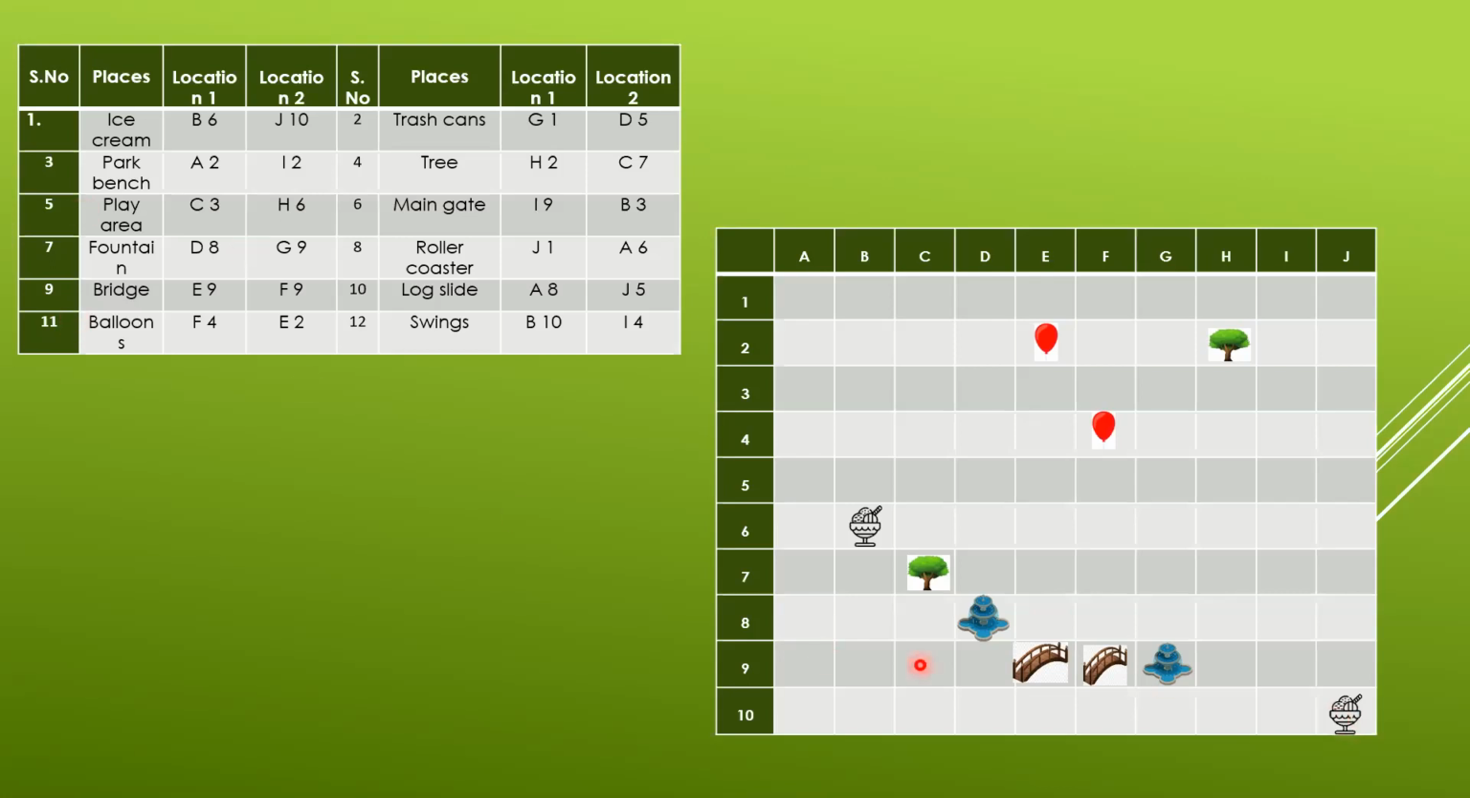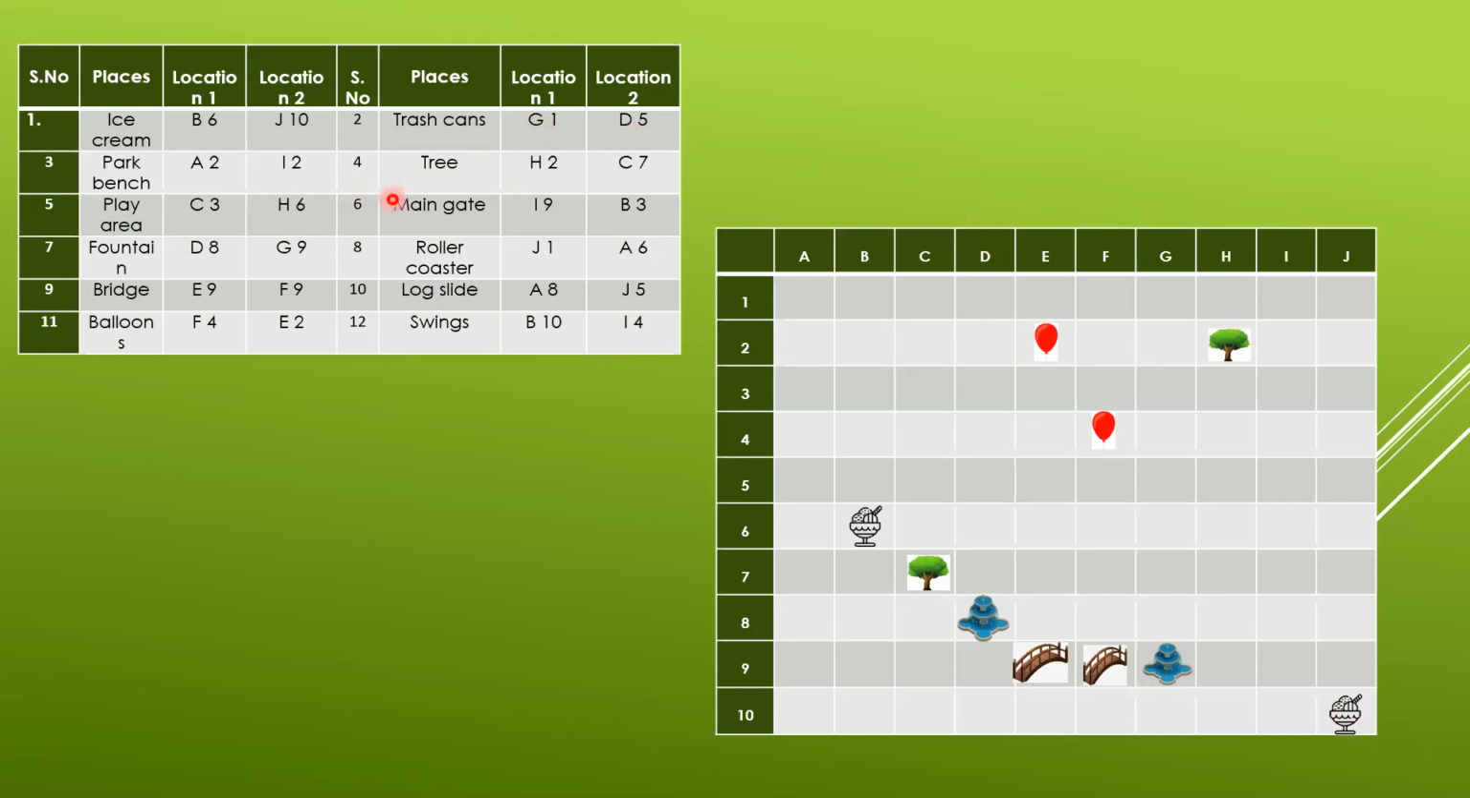Let's move on to another example. I have marked a tree. The location is H2. See, first H2. Where is H2? The column is H and 2 is the row. They both meet at this point. So we'll make the tree. You have to make small images, small pictures of these things.